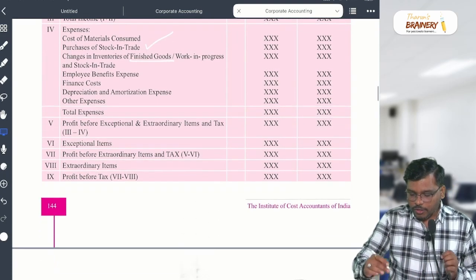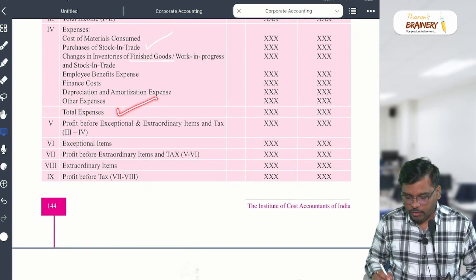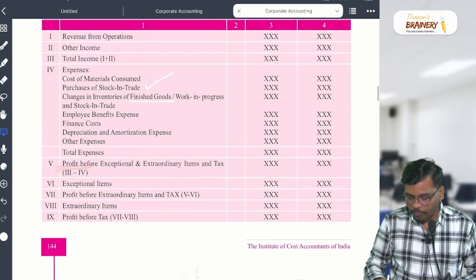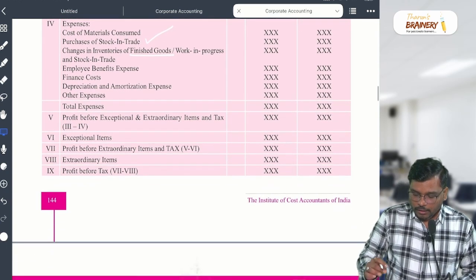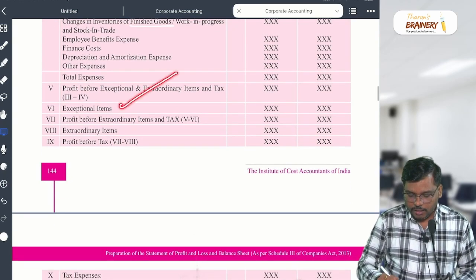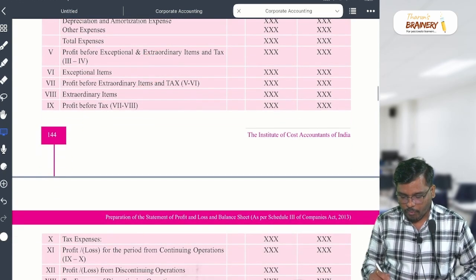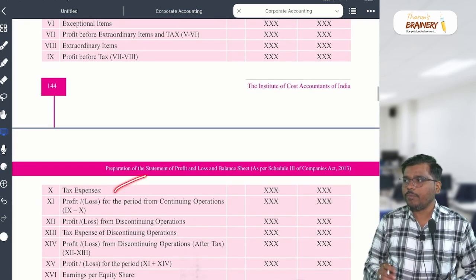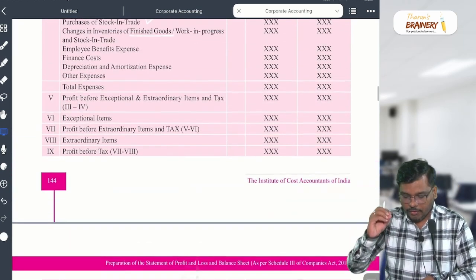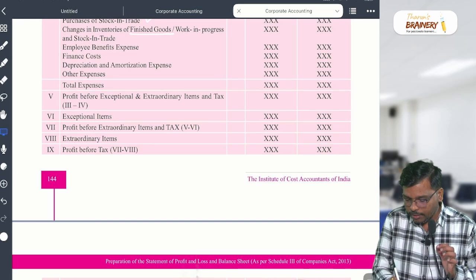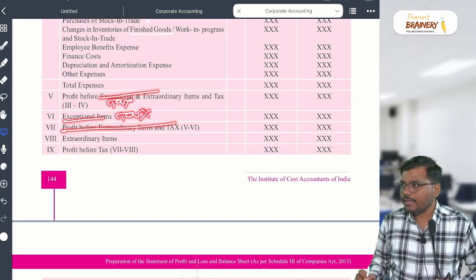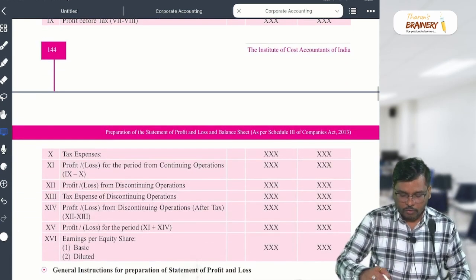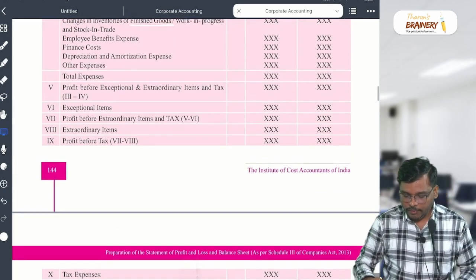Once you do the total, you will get profit before exceptional and extraordinary items, and tax. This exceptional item, extraordinary item, you subtract, you will get the profit before tax, and then less tax, you will get profit after tax. Generally in our exam, what is relevant for you? We write here profit before tax, and from this we less our tax, and write the profit after tax. Is it clear? Other things will not come in your exam. It is only relevant up to this.